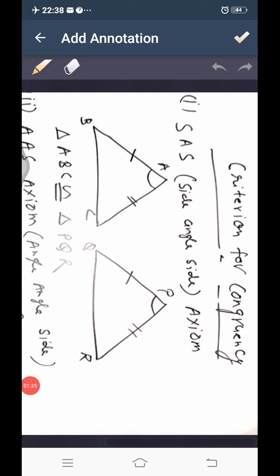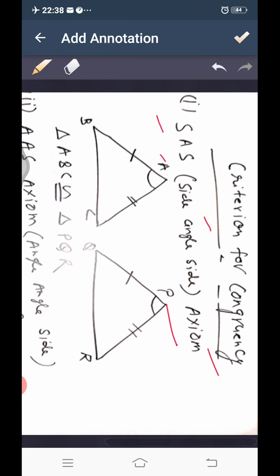Let us see some criterion for congruency. When can two triangles be congruent? First of all, we have side angle side axiom. We must know what is an axiom. Axiom means a pre-proved truth which we do not have to prove. We have to just use that truth.